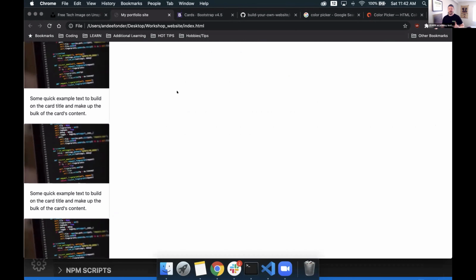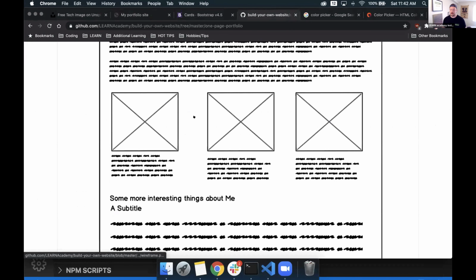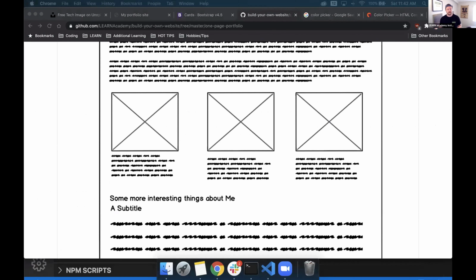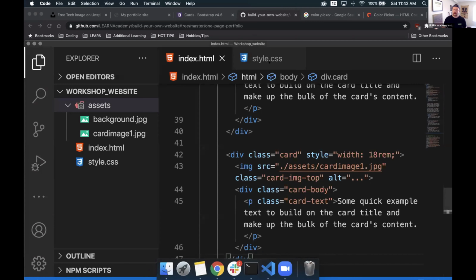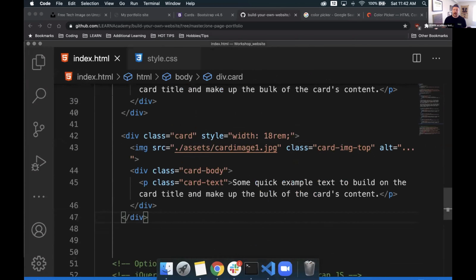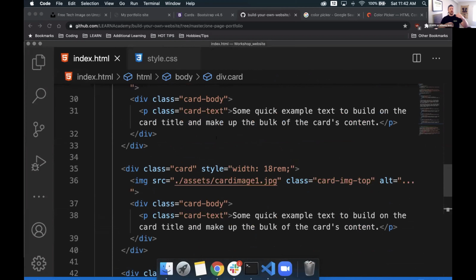Excellent. Close to what I want, but they're stacked on top of each other. We need to get these centered and nicely spaced. If we look at our wireframe, they're centered pretty well and they're nicely spaced with one another. There's some ways that we can do this, and I'll teach you. So instead, the way the code reads out is from top to bottom. So it's looking at it and going, okay, we have code here, we have code here, and we have code here. They must want it stacked like that.